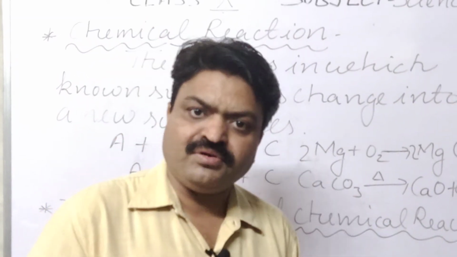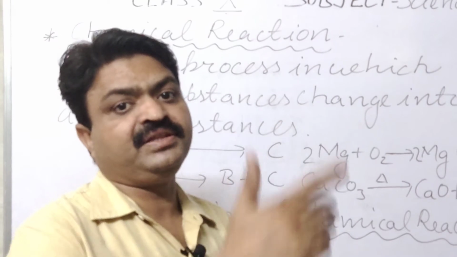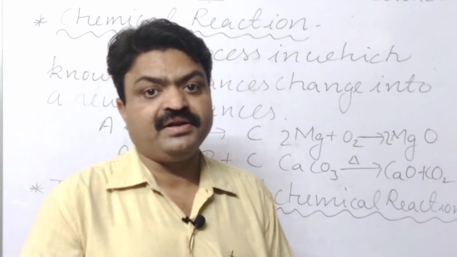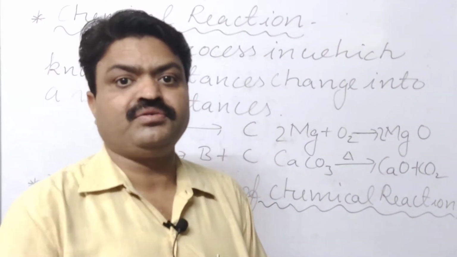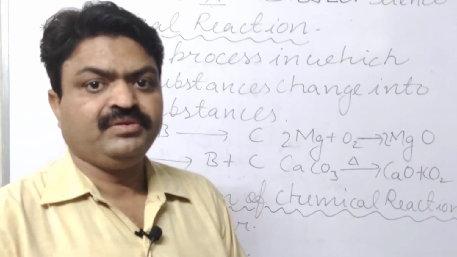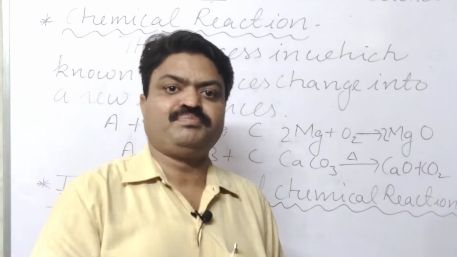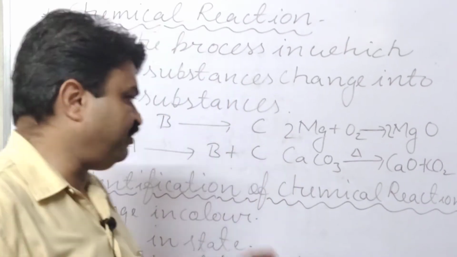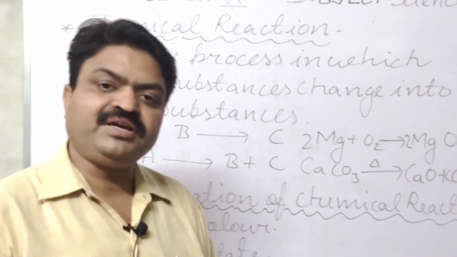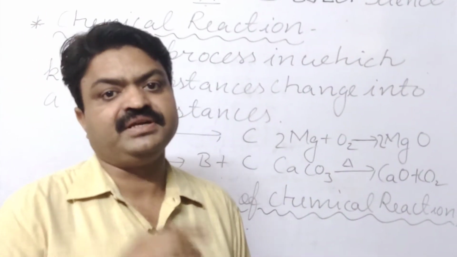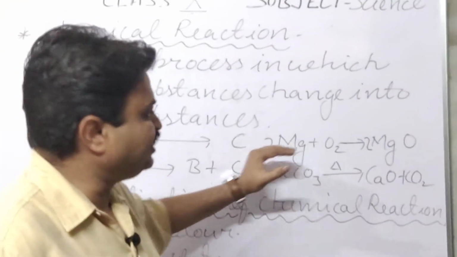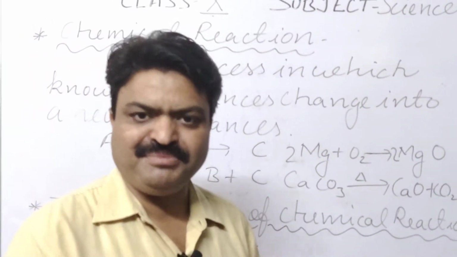If you put iron objects outside in moisture, then that gray iron is turned into a brownish color, and that process is known as rusting, student. So the gray color of iron is changed into brownish color due to the chemical reaction.